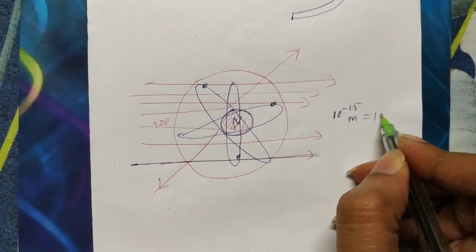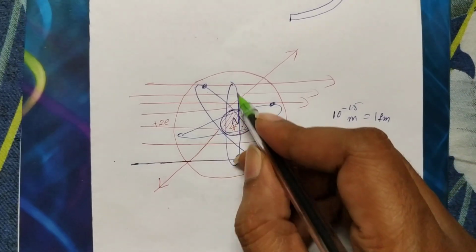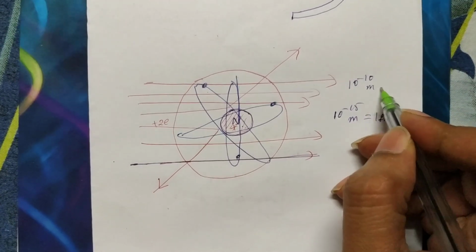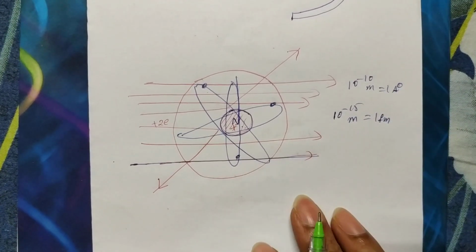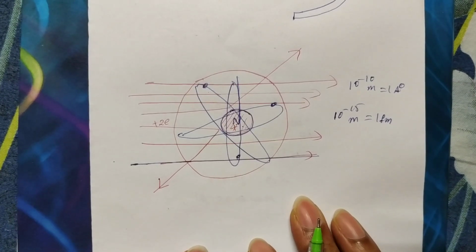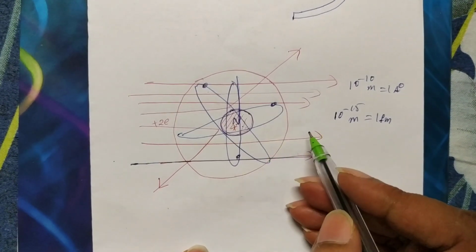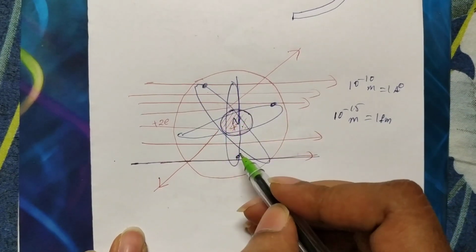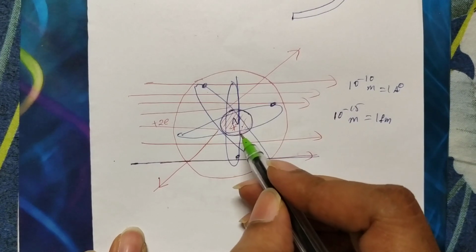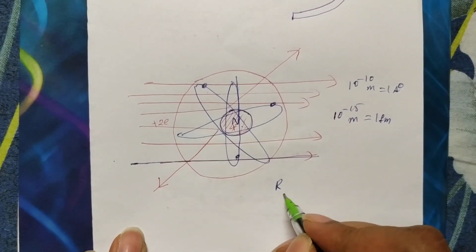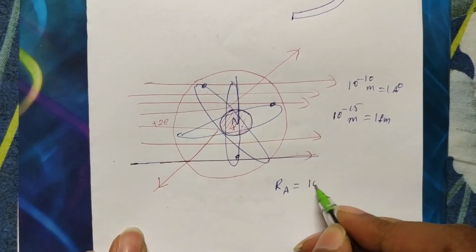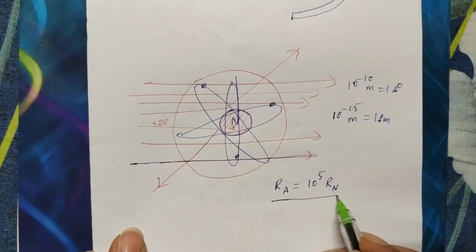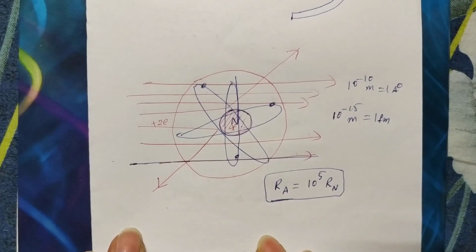That is what you call 1 fm, 1 Fermi. The size of the atom is 10 power minus 10 meters, that is 1 Angstrom unit. When compared to the radius of the atom, the nucleus is 10 power 5 times smaller, nothing but the radius of the atom is 10 power 5 times greater than the radius of the nucleus. We get this relation from Rutherford's experiment.